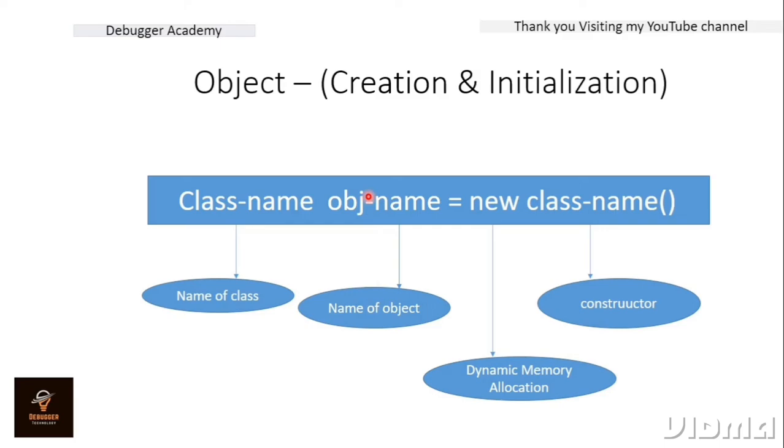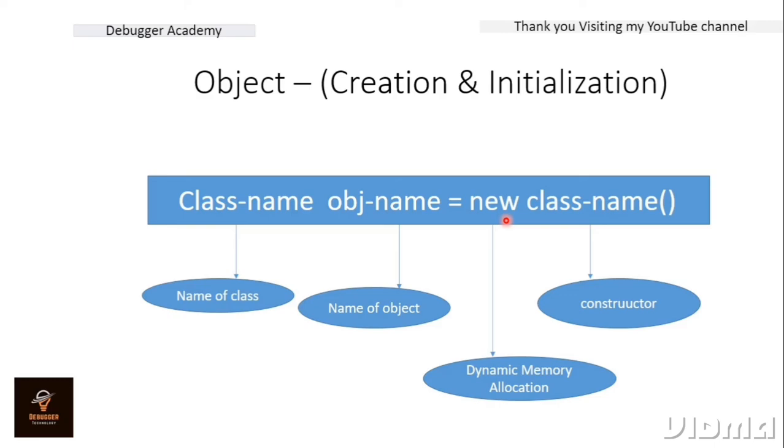Now, the creation and initialization. How can we create an object, and how can we initialize the object? For the syntax of creation and initialization of a particular object, first of all we have to write a class name, because we are creating the object of a particular class. Then the object name, any one name for the object. Then new. New is a keyword, as I told you in the variable section. And remember, my dear friend, the new keyword is used for the initialization of any object. Without the new keyword, we cannot create or initialize any object.